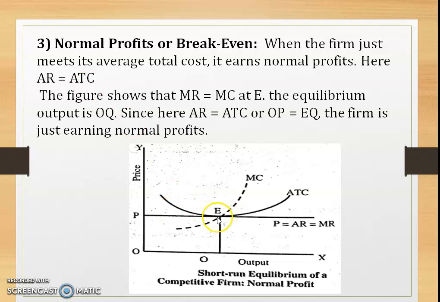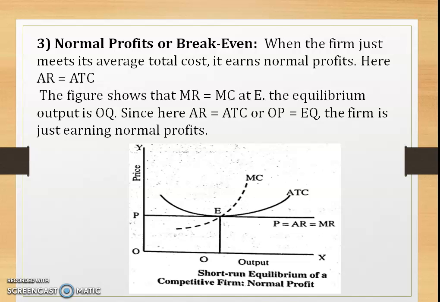Here the equilibrium point is E and cost per unit is EQ. This is Q, the quantity. And the price per unit or the revenue per unit is one and the same, that is EQ. Right? So look at here, this AC curve intersects the AR curve. So it is the break even point or the normal profit.